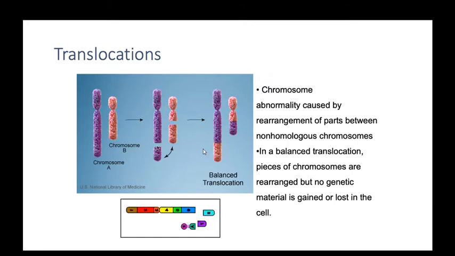The chromosome abnormality is caused by rearrangement of parts between non-homologous chromosomes. In a balanced translocation, pieces of chromosomes are rearranged, but no genetic material is gained or lost. It is equal. In this figure we can also see that there is only a rearrangement.